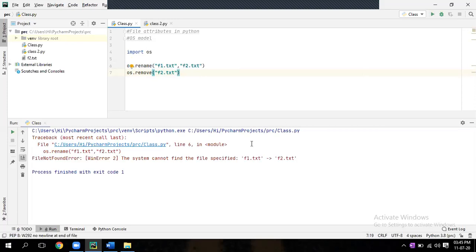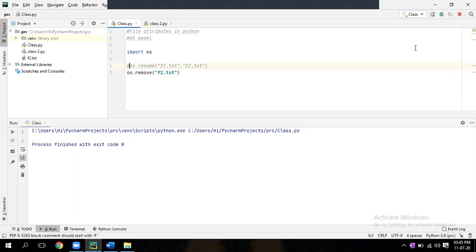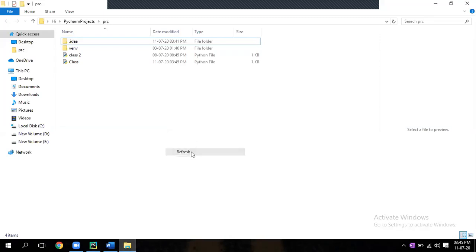So you want to remove that file. It is giving an error. Why? Because it is executing the first one. Comment that first one. Now run it. Now go and check. Is the file there? No, sir. It's removed. Perfect.